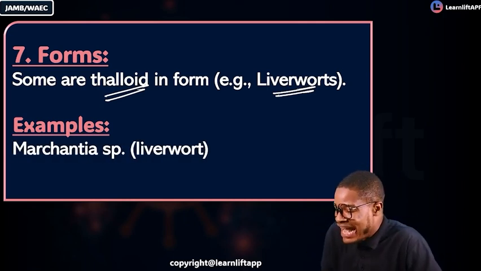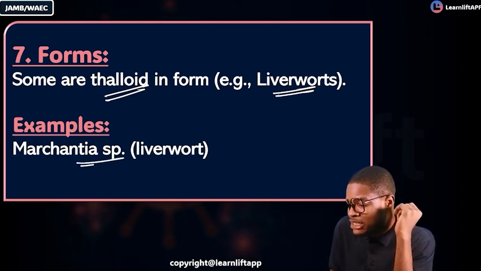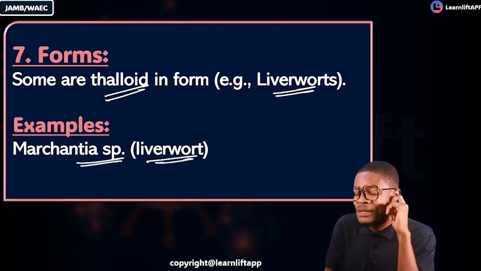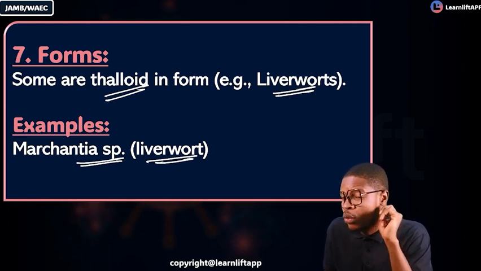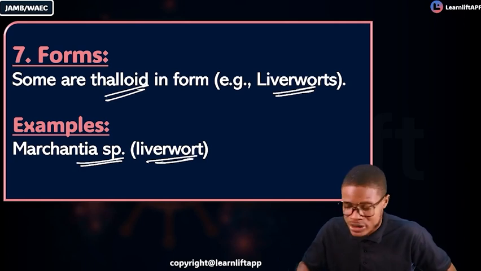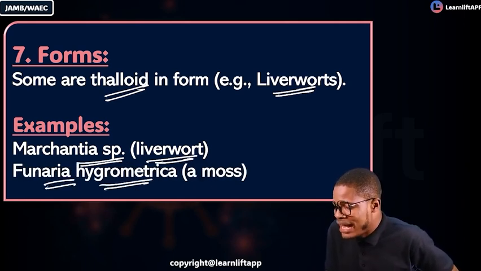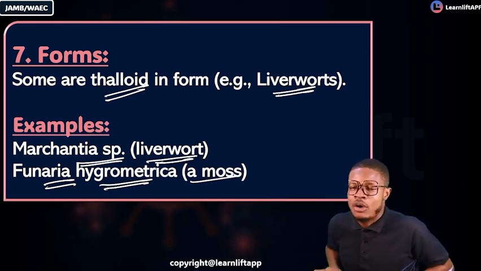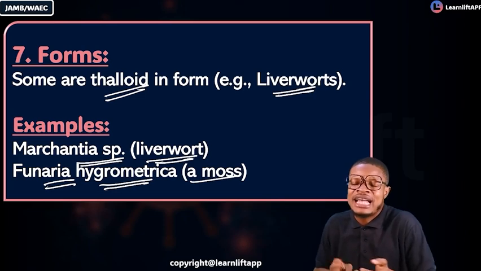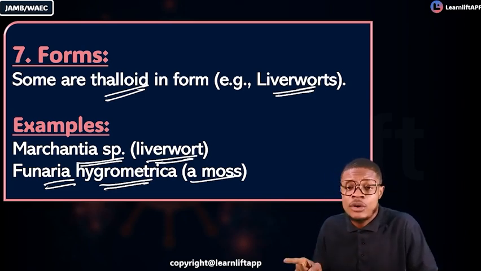Don't forget this. Marchantia, in case you see it in JAMB, you won't say you did not know. Marchantia species, of course, is a liverwort. Marchantia, liverwort. And then Funaria hygrometrica, moss. Funaria hygrometrica, moss.